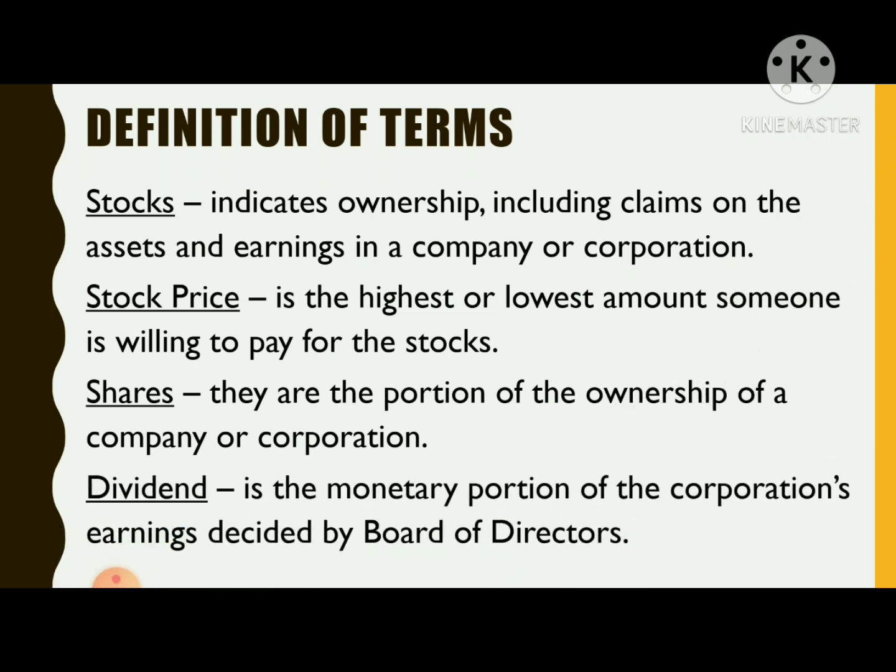Then we have dividend. It is the monetary portion of the corporation's earnings decided by the board of directors. A dividend is a distribution of profits by a corporation to its shareholders. When a corporation earns a profit or surplus, it is able to pay a proportion of the profit as a dividend to shareholders. Who are these board of directors?